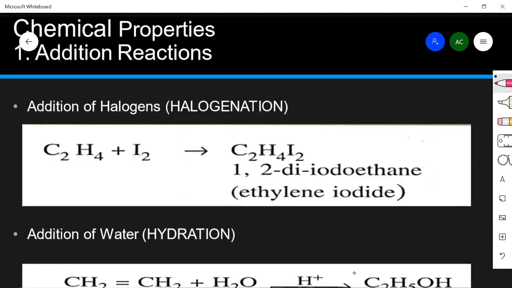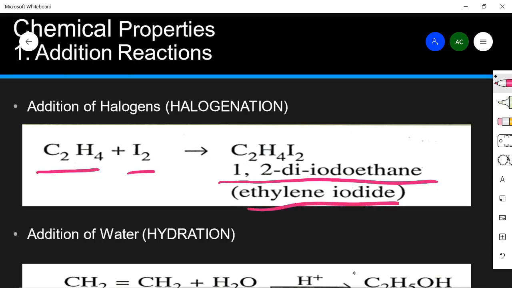Then comes another halogenation, that is ethene being added to iodine. So 1,2-diiodoethane will be formed. Similarly, one iodine will go to one carbon, another iodine will go to another carbon, and the double bond will break to form a single bond. The name of the compound formed will be 1,2-diiodoethane or ethylene iodide.